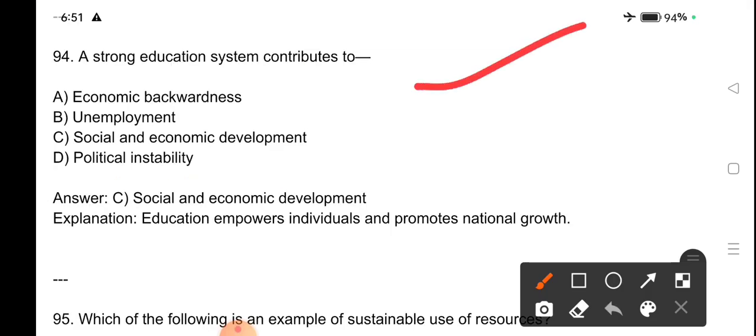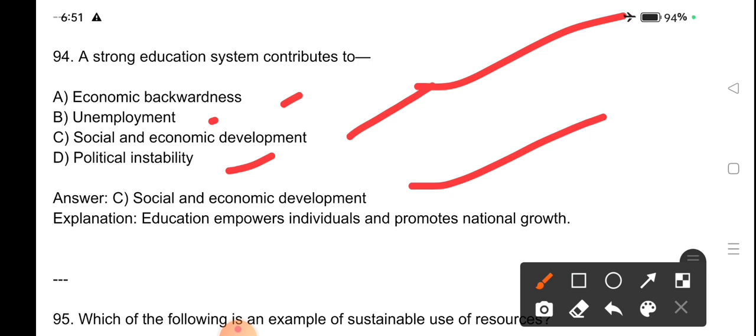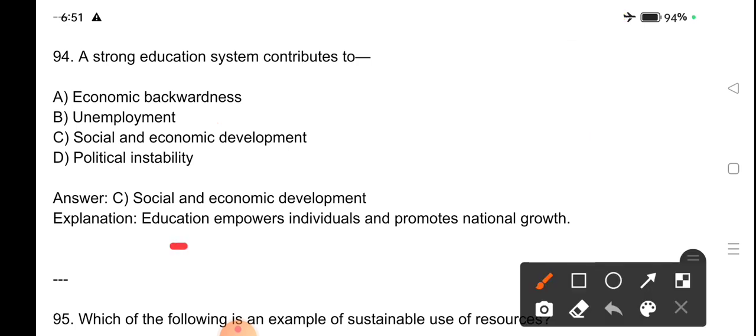A strong education system contributes to economic backwardness, unemployment, social and economic development, political instability. Social and economic development is what a strong education system contributes to. Education empowers individuals and promotes national growth.